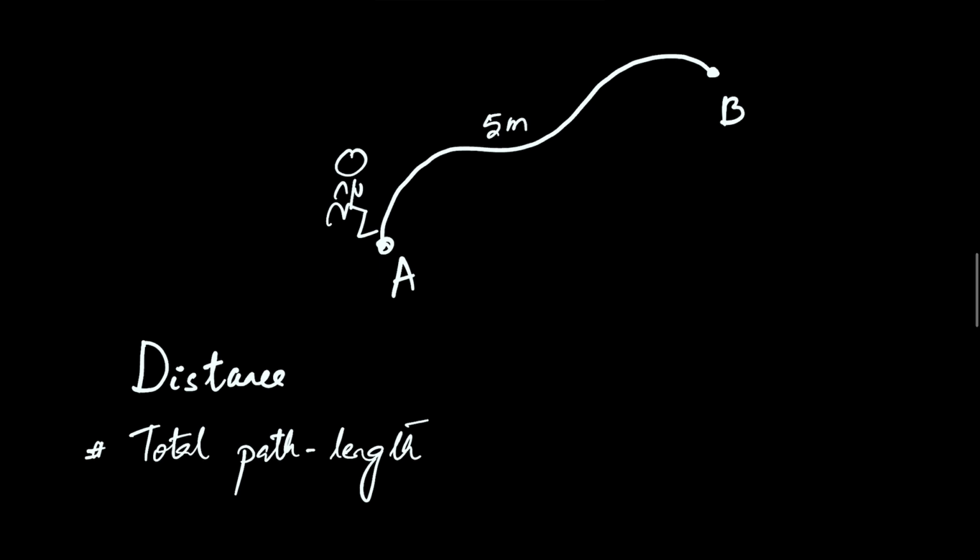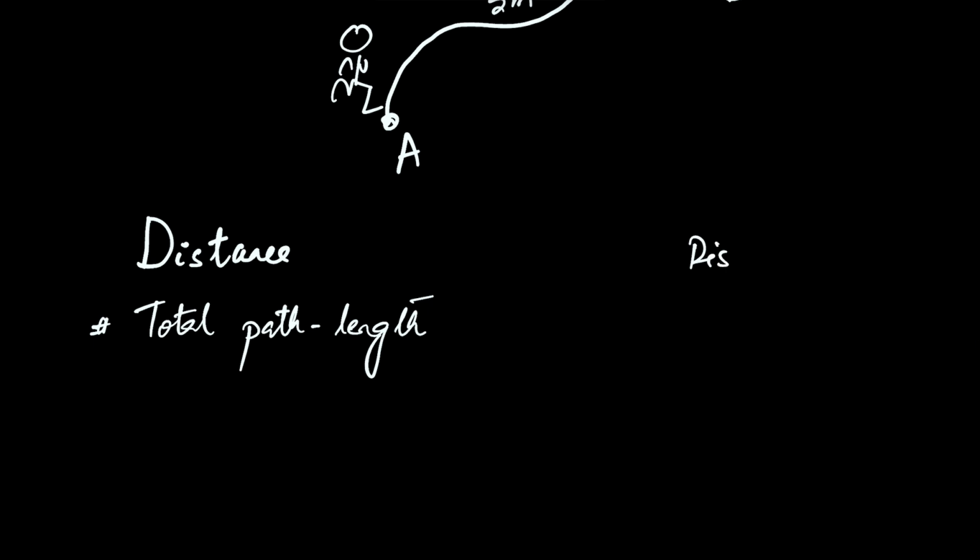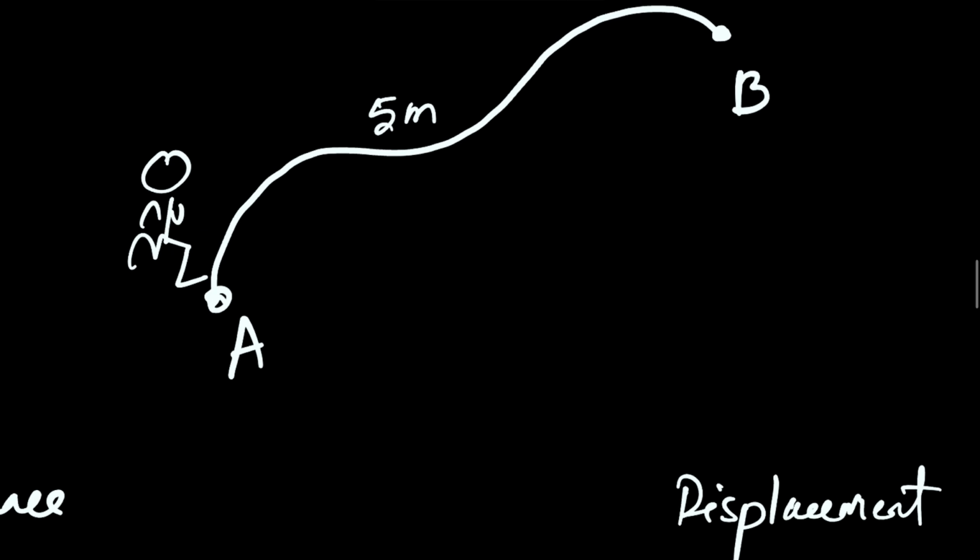Then what exactly is displacement? When you say displacement, it is the shortest path length between 2 points. So the guy is traveling from point A to point B here, taking this path. In doing so, what is the shortest gap that he has covered from point A to point B? This is a gap. This is the shortest path length. And if I ask the guy to take the shortest path, maybe he'll go taking this path straight from point A to point B. So that will be the shortest path length between the points A and B, right?